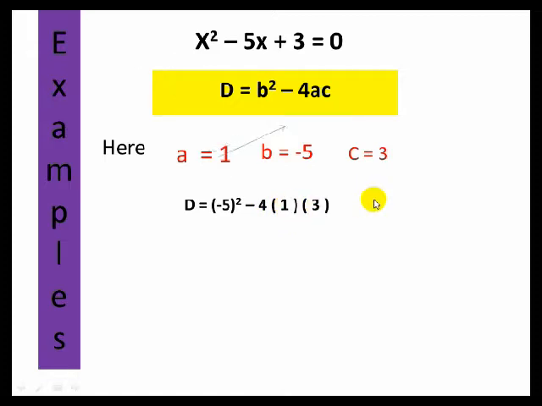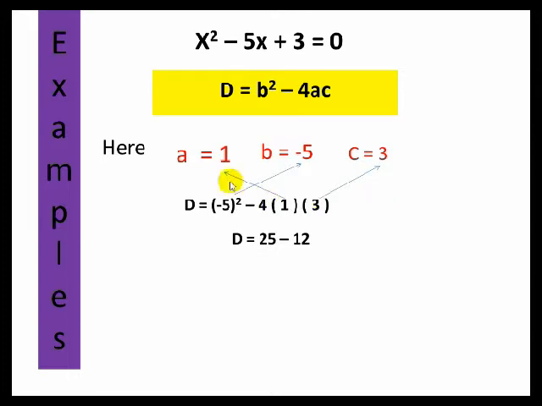We are substituting the values of b as minus 5, value of a as 1, and value of c as 3. If you solve this, you get d is equal to 25 minus 12.